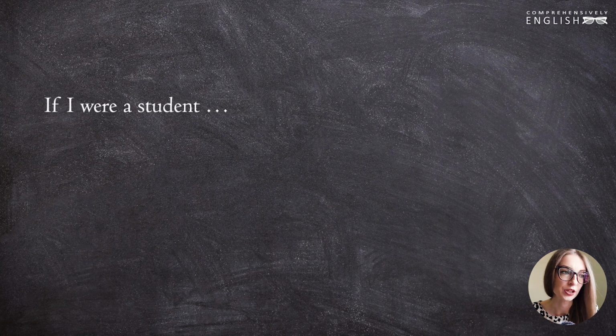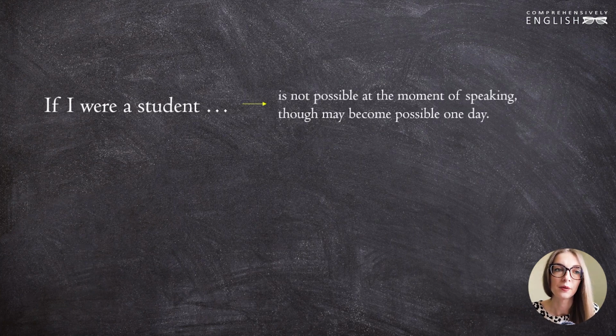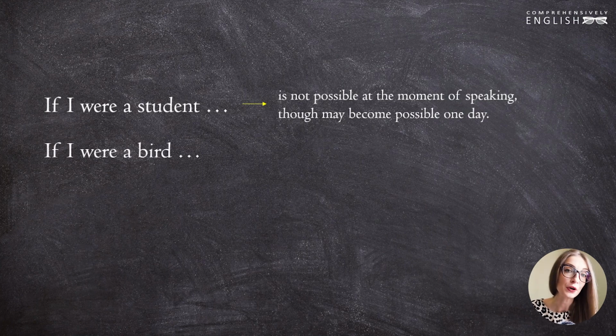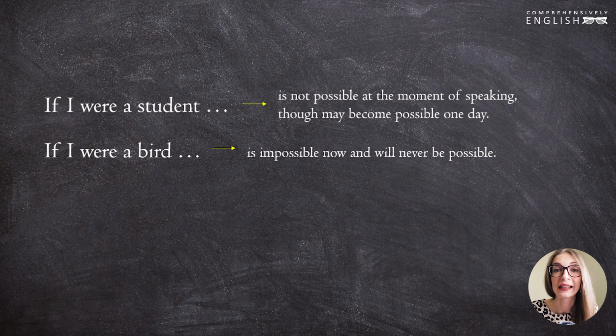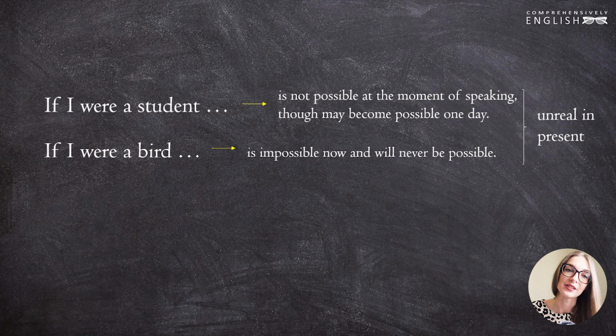If I were a student, it is not possible at the moment of speaking, though it may become possible one day. If I were a bird, is impossible now and will never be possible. So these two subordinate clauses, these two conditions, are unreal in present. The first, if I were a student, is unreal only in present, but may become real in the future. The second, if I were a bird, is unreal in present and will never be real.